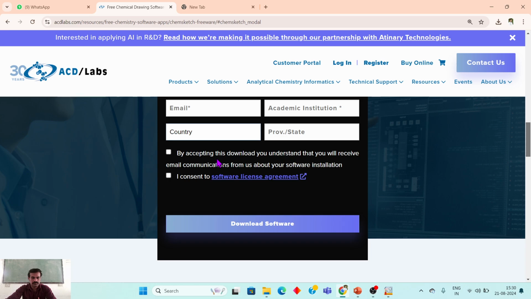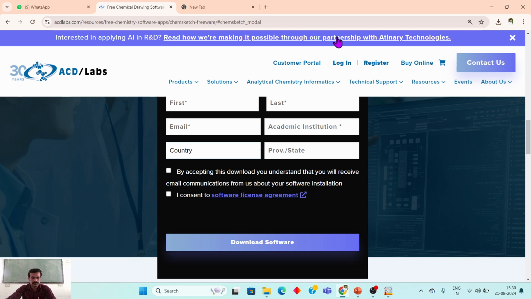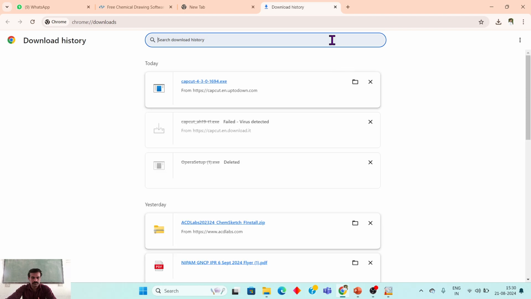By accepting this download, you understand that you will receive email communication from us about your software installation. And the second option is I consent to the software license agreement. After filling in all the information, just click on download software. Just press Control plus J, and you can go directly into the downloads.